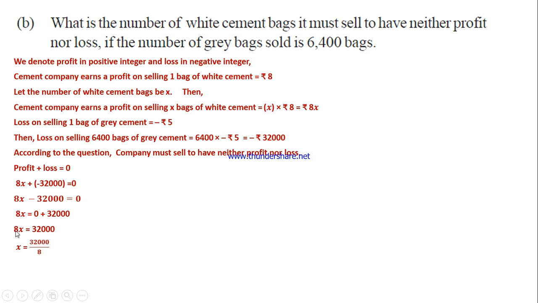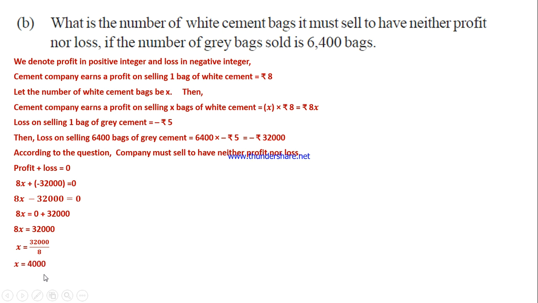Then, along with x, 8 is under multiplication. Here it is 8 into x, the multiplication is hidden. So here we are sending this 8. When you send this 8 from the left hand side to the right hand side, it becomes division. That is the transposing method. So when you send this 8 to the right hand side, what remains on the left hand side? X equals, already on the right hand side 32,000, and this 8 becomes under division. Then when you divide, you get 4,000.